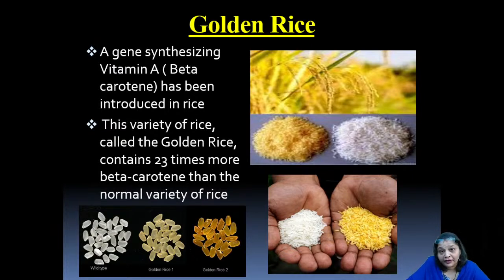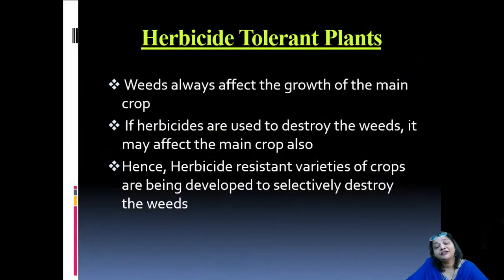So golden rice, are you having it? Yes, start having golden rice, at least a small amount, so that you can get vitamin A from the rice itself. And rice being the staple food of most of the Asian countries, of course, would benefit human beings, isn't it? Next is the herbicide tolerant plants.